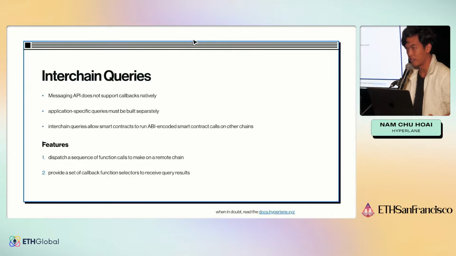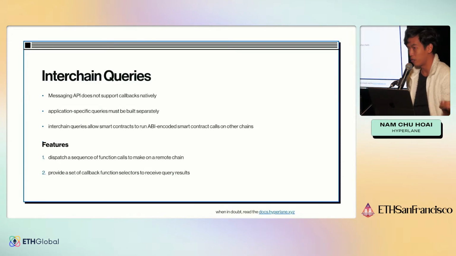Another use case that we found where we wanted to make it easier for developers is, let's say you are on Polygon, but you want to make a view call on Ethereum, right? There's some state, let's say you want to know the price of the Uniswap V2 pool of ETH and DAI or something.